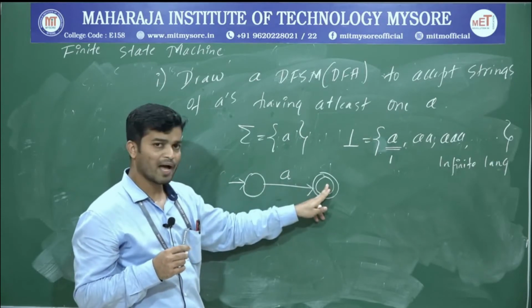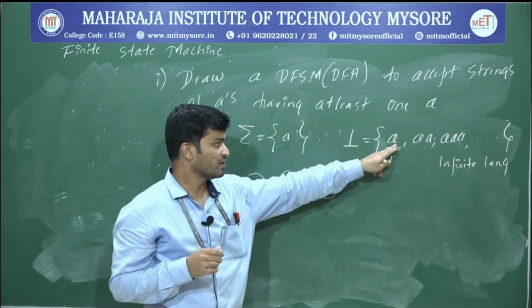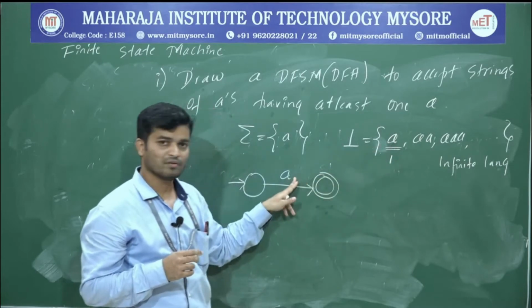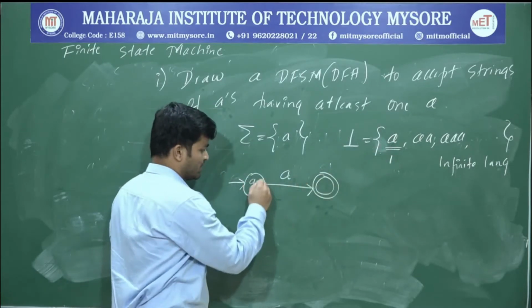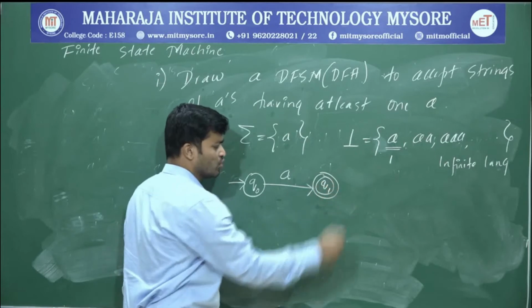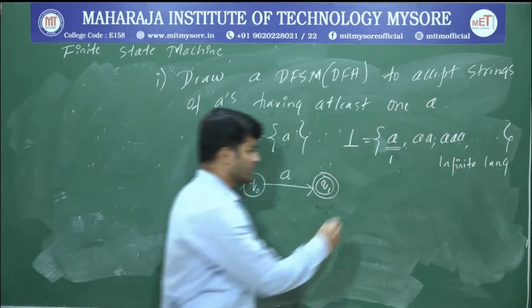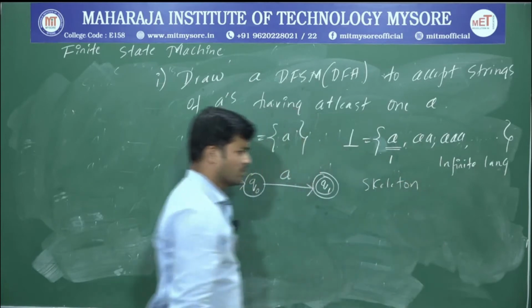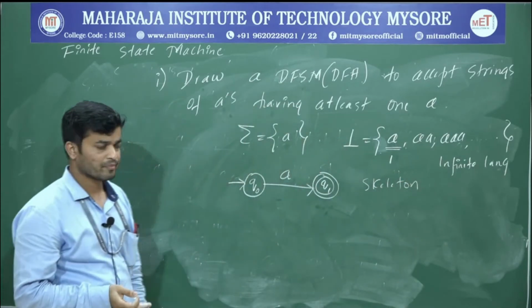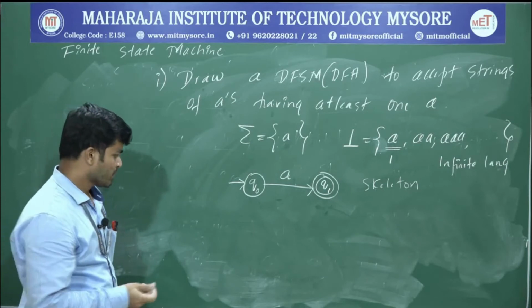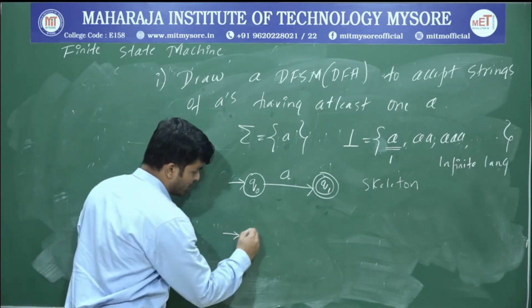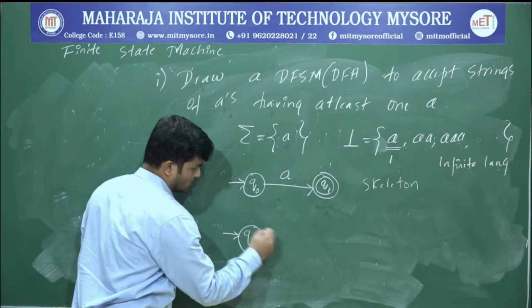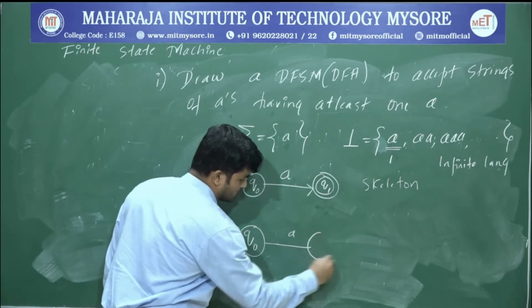Connect these 2 using an arrow, and whatever the minimum length string we have, you write that one as it is. And name these Q0 and Q1. Okay, and this one is called the skeleton. Now we have to build the muscle. How to build the muscle? So again I will write this one more time: Q0, A, Q1.